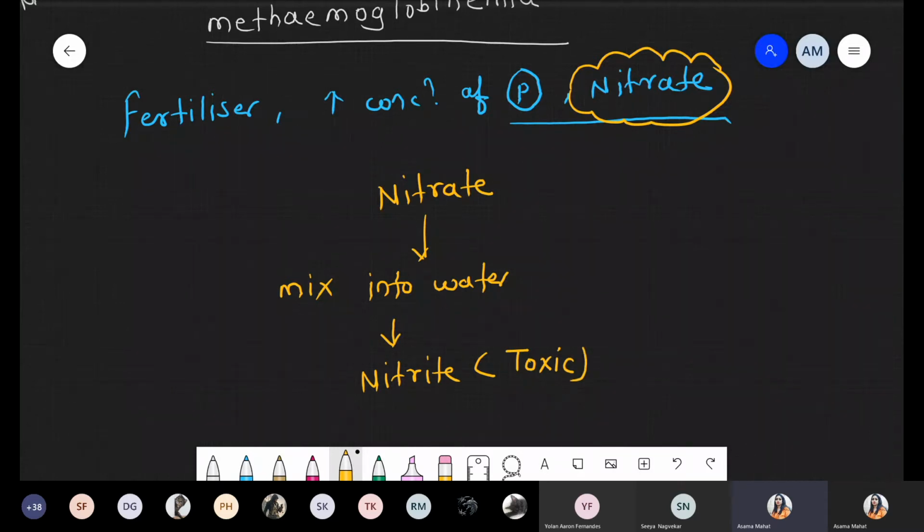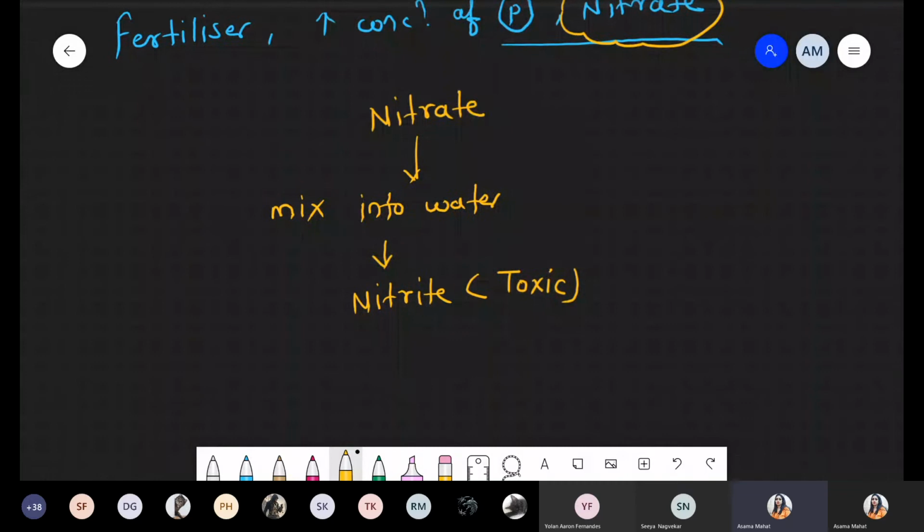Now what happened? They are toxic to intestinal bacteria. That is the first harmful effect, right?